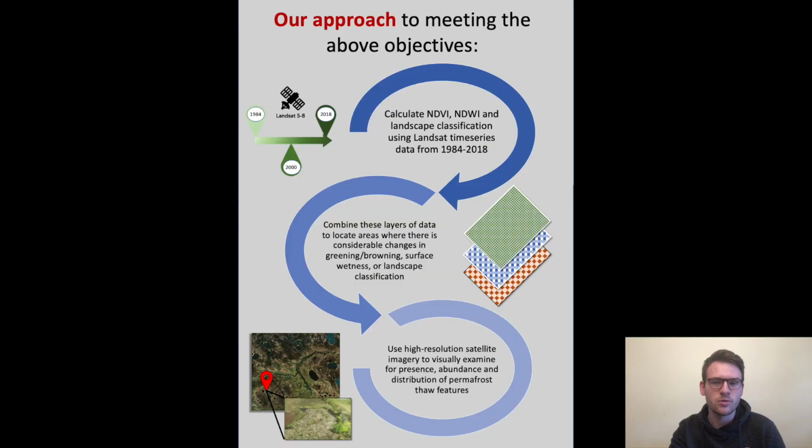To do this, we use Google Earth Engine to calculate a few different indices, including normalized difference vegetation index, normalized difference water index, and to also calculate landscape classification based on the spectral signatures of the remote sensing data. Then once all of this data is calculated, we combine these layers to see if there's been significant trends and if there are any areas where there's been change in all three of the indices. Then after finding these areas, we'll use high resolution satellite imagery to spot check these areas to see if we can visually confirm the presence or the absence of permafrost thaw features.